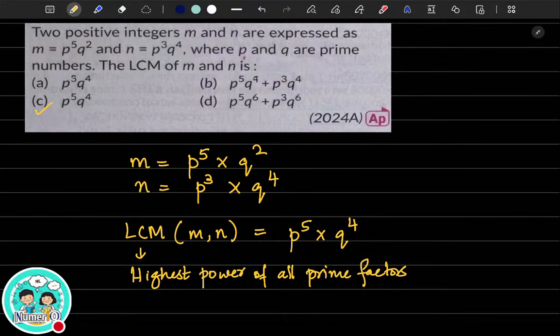Let me know once you have done and we'll move on to the next question. Have you completed this LCM problem? Done. Okay. Let's move on to the next one.